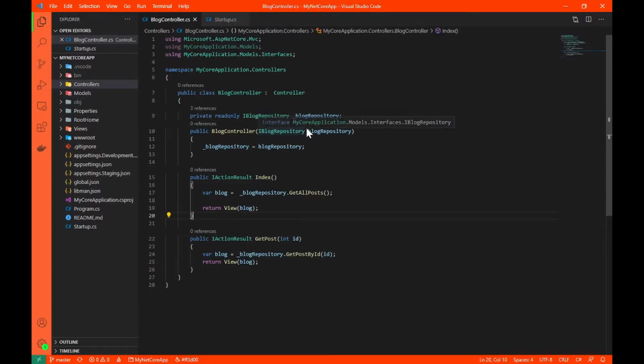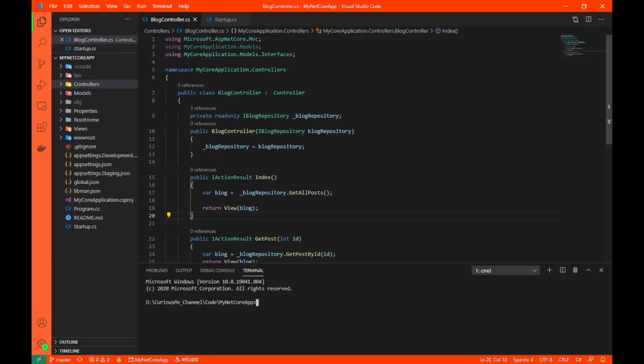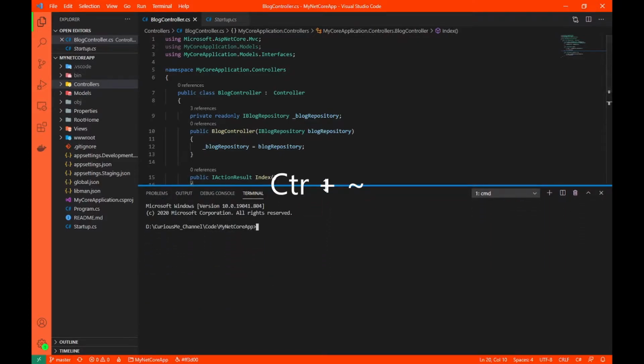Once after closing my browser, I'll simply open the code base that we are using in Visual Studio Code. Now I'll bring up the terminal. I can bring it up by simply pressing Ctrl+tilde. So I'll simply write dotnet.